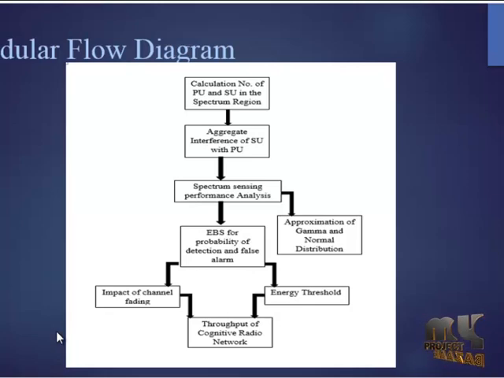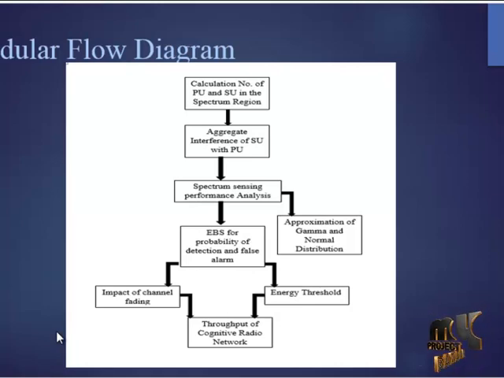After the calculation of probability of false alarm and probability of detection, it is impaired with the channel fading effect. In the fading of channels, the number of samples transmitted through the cognitive radio network is measured.